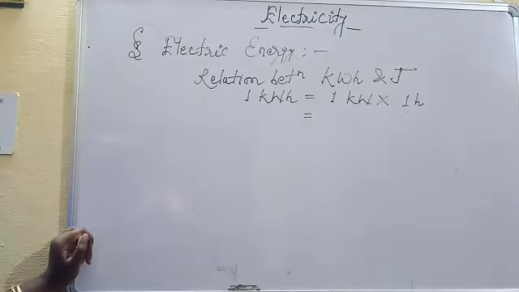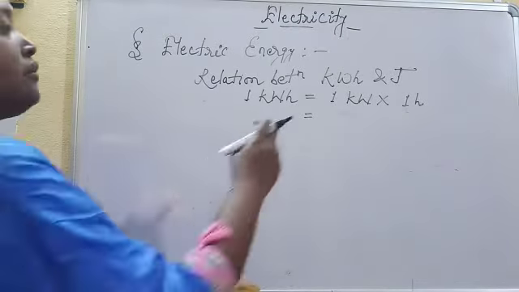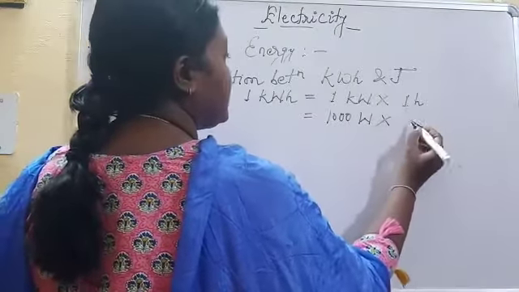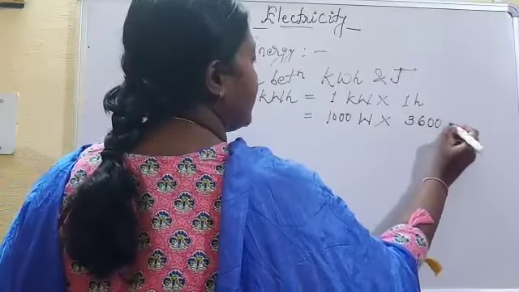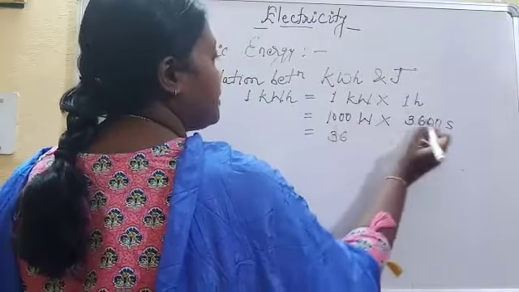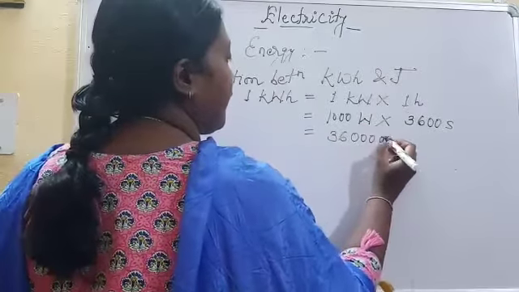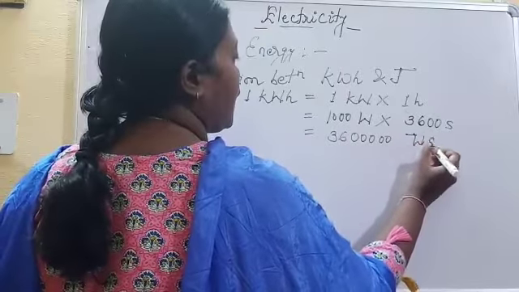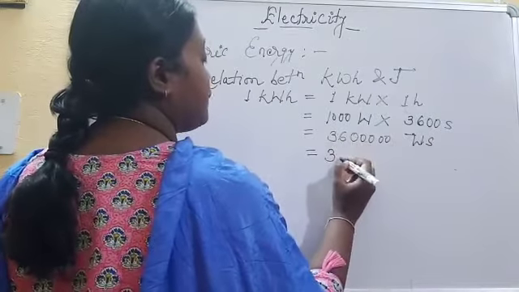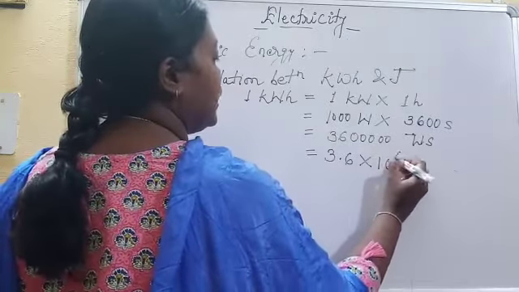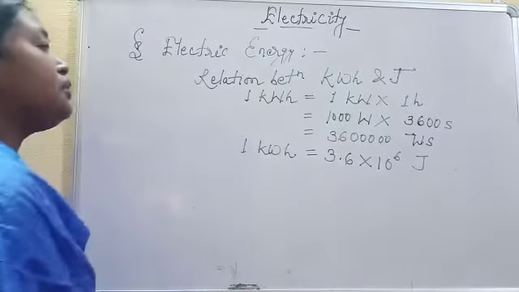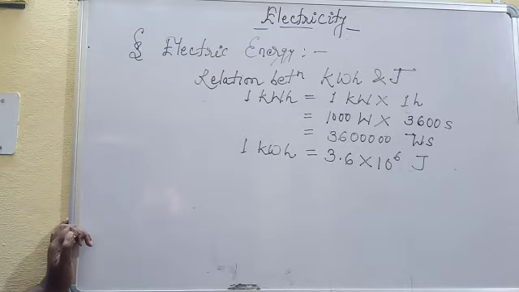Means we have to convert this unit in SI terms. 1 kilowatt is equal to 1000 watt. 1 hour is equal to how many seconds? 3600 seconds. Watt second. What is watt second? Watt second is equal to joules. In the standard form, it can be written as 3.6 into 10 to the power 6 joule. That is, 1 kilowatt hour is equal to 3.6 into 10 to the power 6 joule.